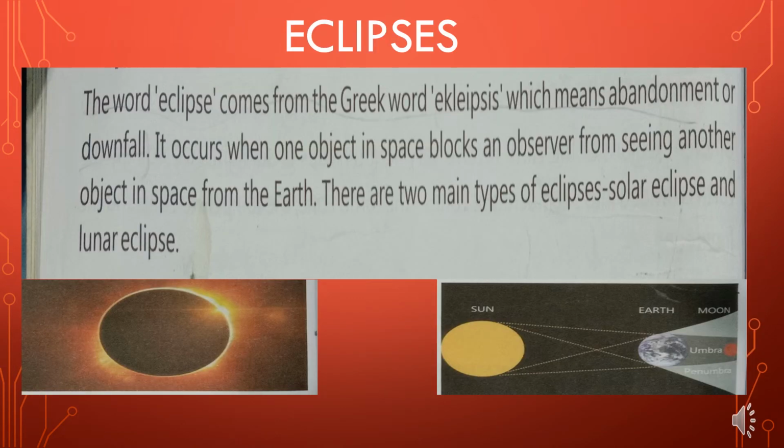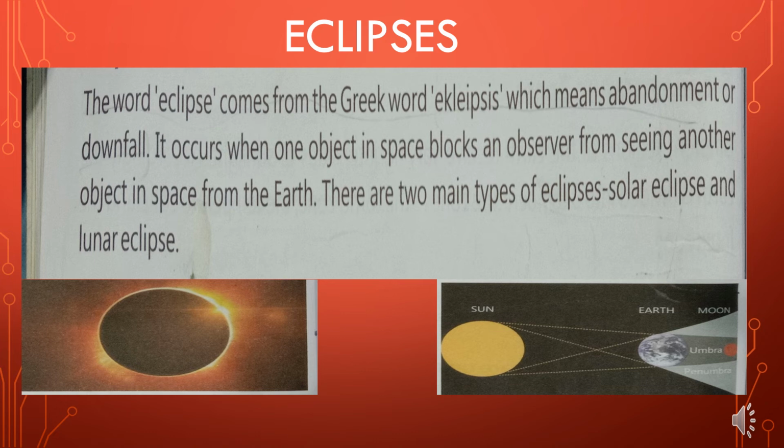Now the next topic is eclipses. Eclipse in Hindi we say Grahan. The word eclipse comes from the Greek word eclipsis, which means abandonment or downfall. Now what is an eclipse?